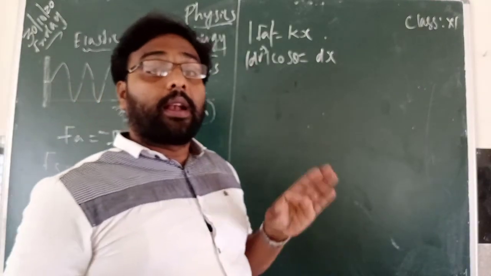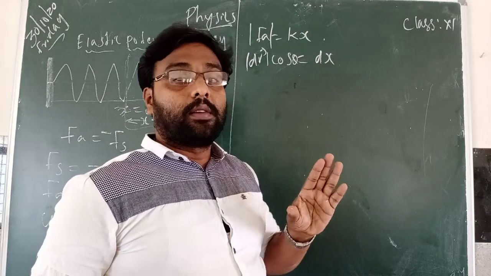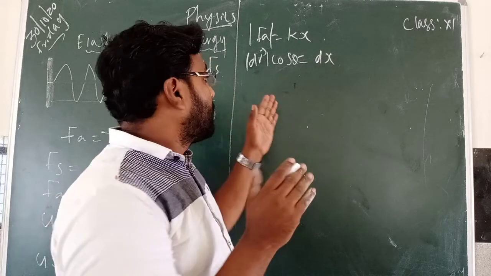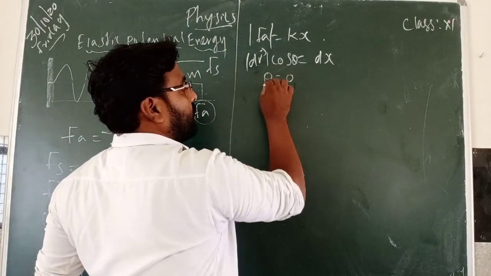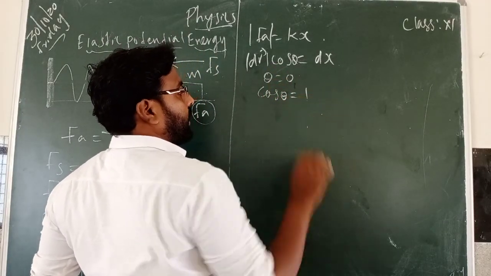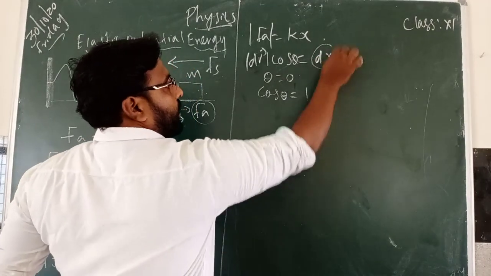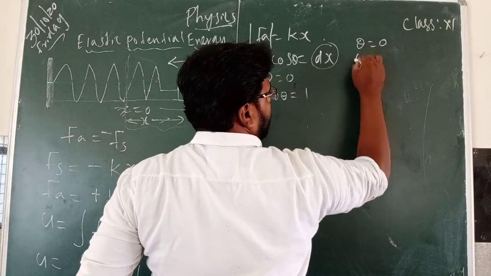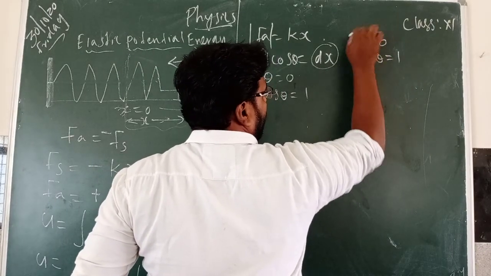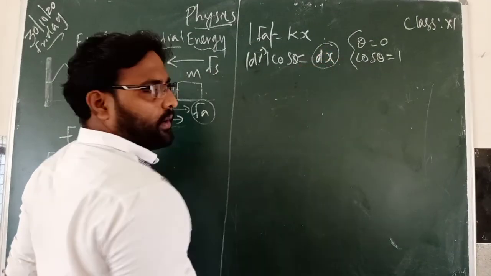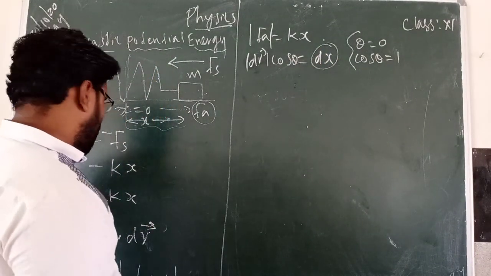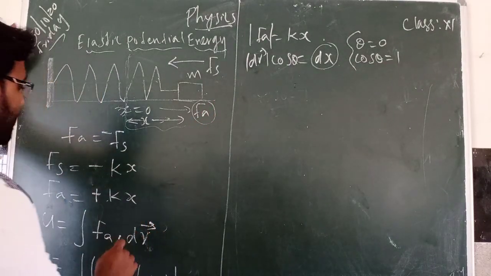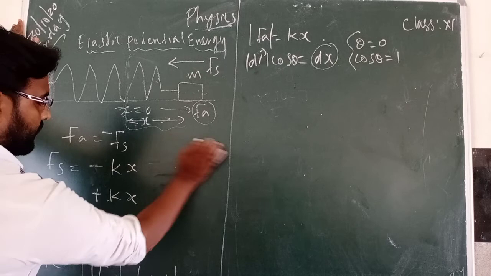This displacement and applied force are in the same direction, so there won't be any angle between them. So theta is 0, cos theta equal to 1. So we can write only dx, the displacement. Now use this formula. You can keep this as equation 1.